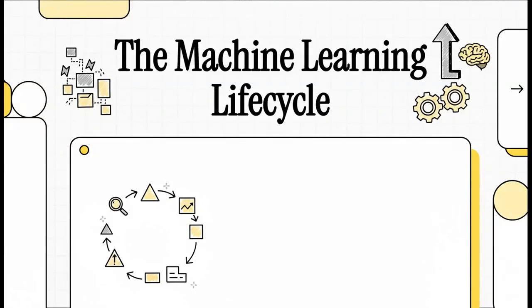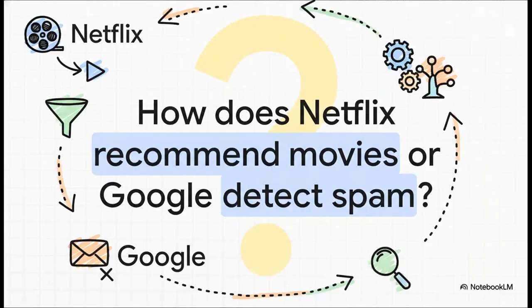All right, so today we're going to pull back the curtain on the core recipe that powers so much of our modern world. It's called the machine learning lifecycle. This is the step-by-step process that turns raw data into these incredibly intelligent, predictive actions that we see every day. I mean, have you ever really stopped to wonder how Netflix just knows what movie you want to watch next? Or how your email inbox is, for the most part, magically free of spam? It's not magic. It all comes down to a single, really powerful workflow. And by the end of this, you're going to understand exactly how that process works, from start to finish.